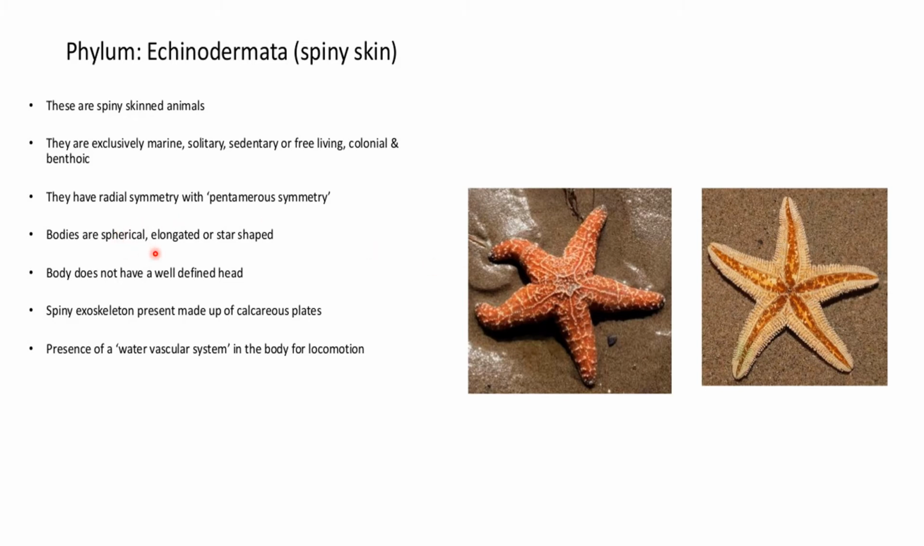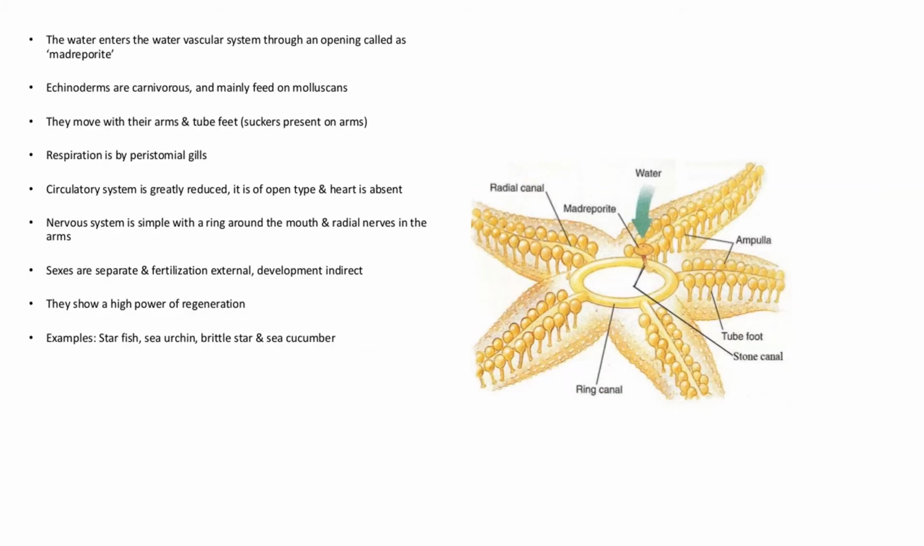The body is symmetrical, elongated or star-shaped. The body does not have a well-defined head. The spiny exoskeleton is made up of calcareous plates. A water vascular system is present in the body for locomotion. Water enters the water vascular system through an opening known as the madreporite, as we can see over here. So water enters over here and then locomotion takes place.